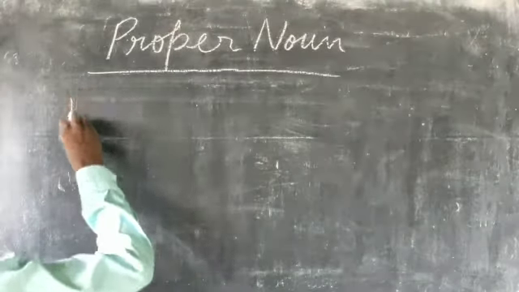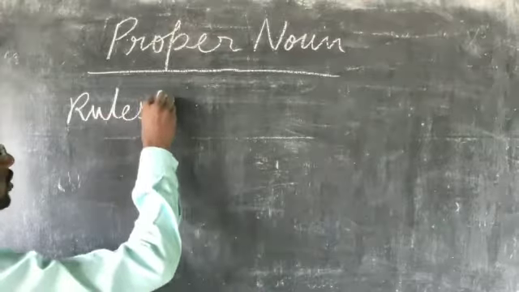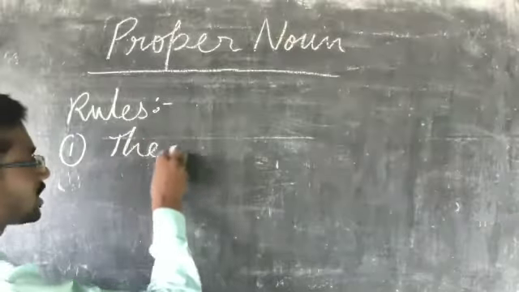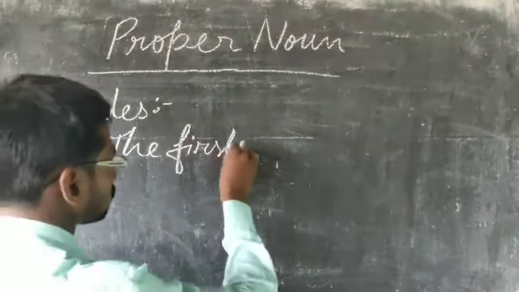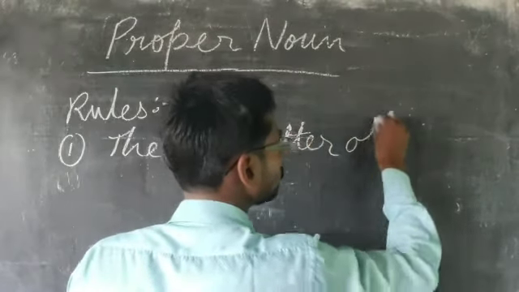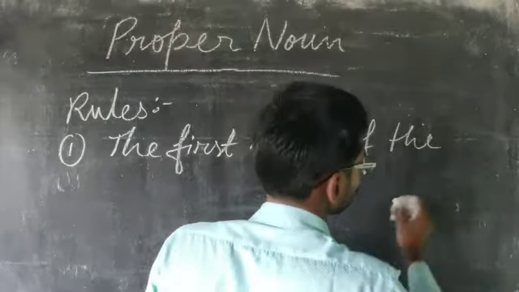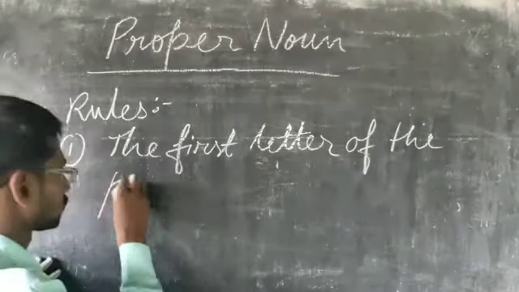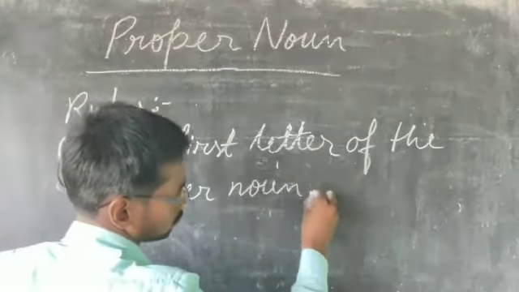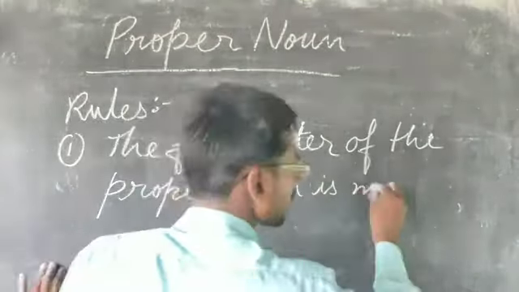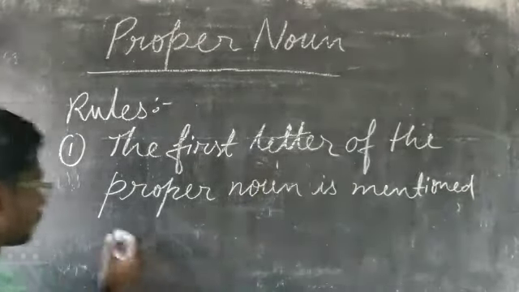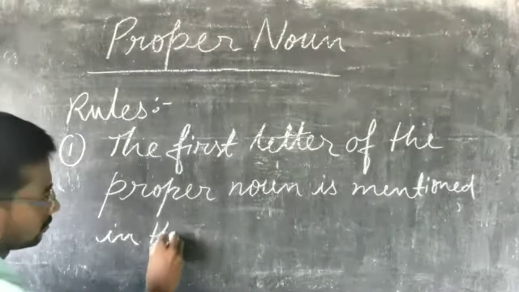So there are rules of the proper noun. Rule number 1: the first letter of the proper noun is written in a capital letter.